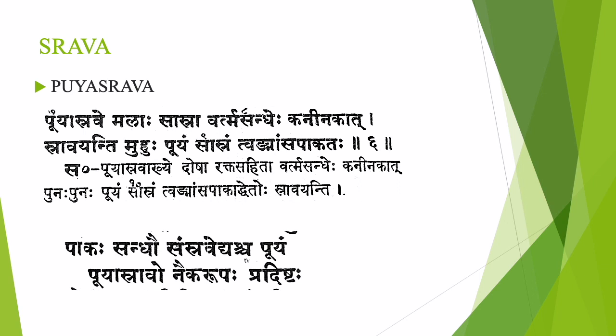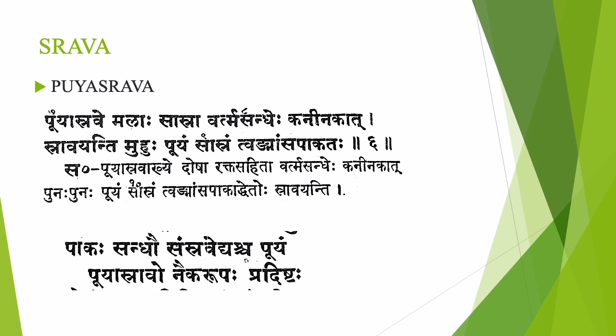Next sloka is from Susruta Samhita. Pagaha Sandau Samsravedyascha Puyam Puya Sravo Na Ekarupaha Pratishtaha. Pagaha Sandau Samsravedyascha Puyam. So there will be separation in the Sandhi, and there will be pus discharge. That disease is known as Puya Sravam. Naika Rupa Pratishtaha.